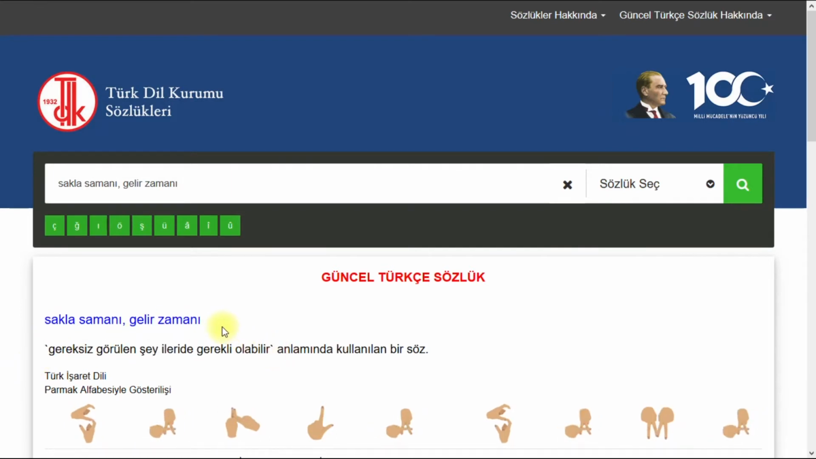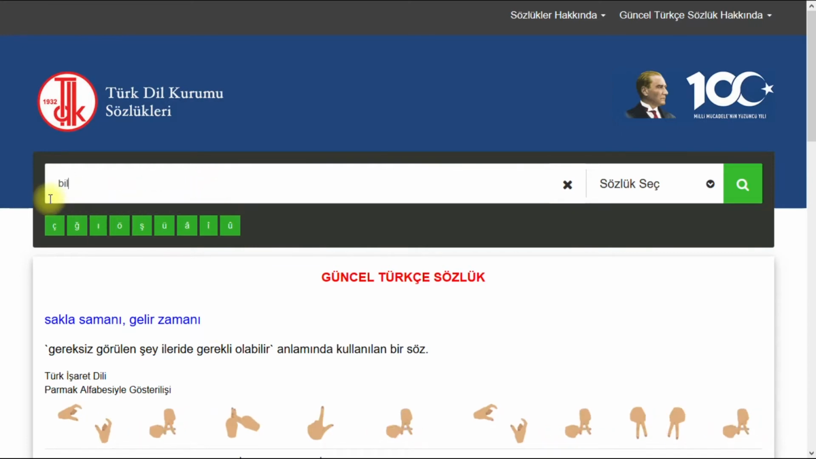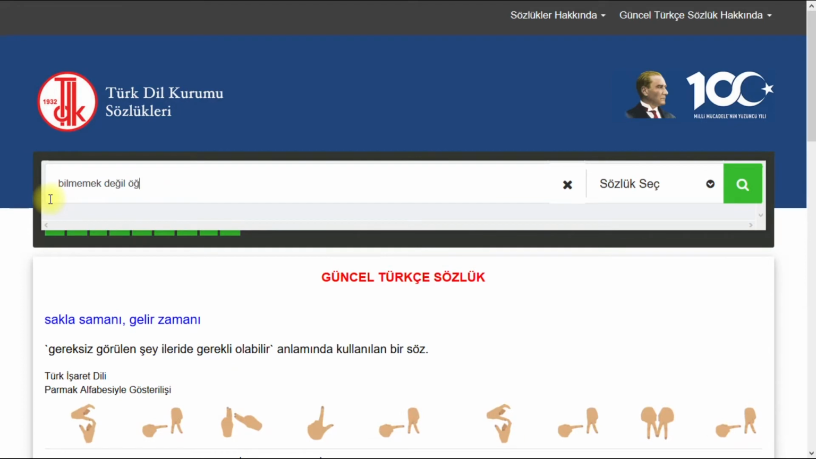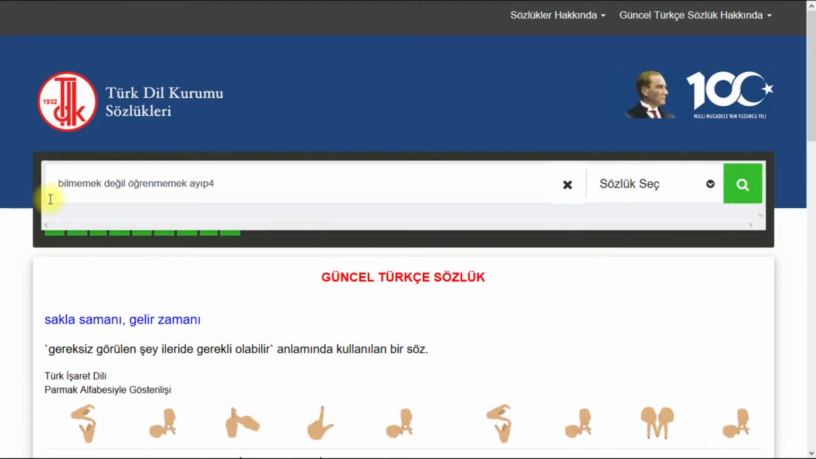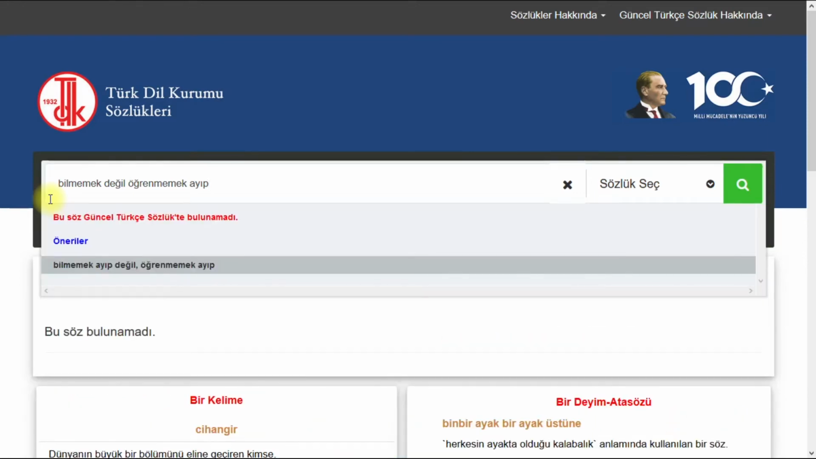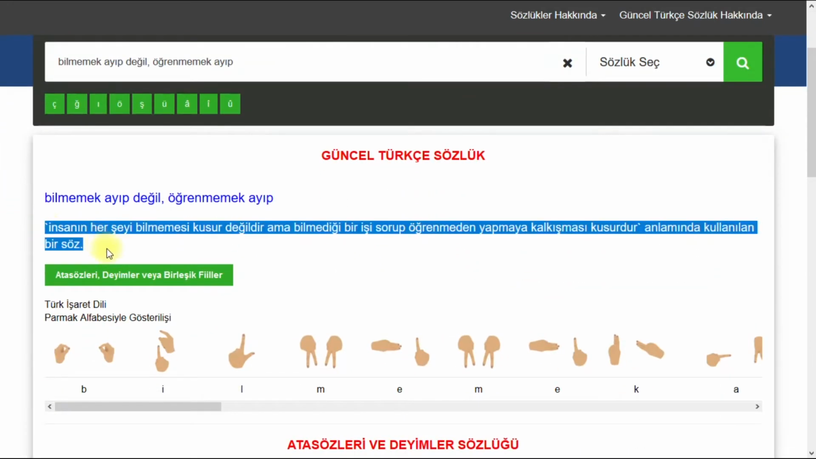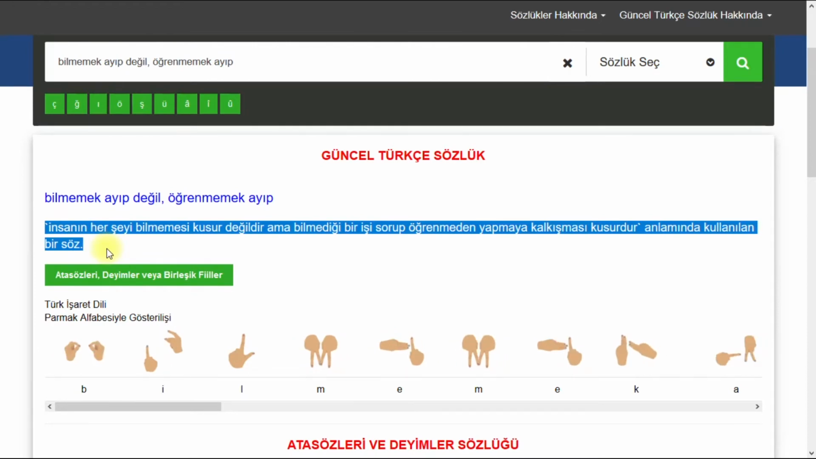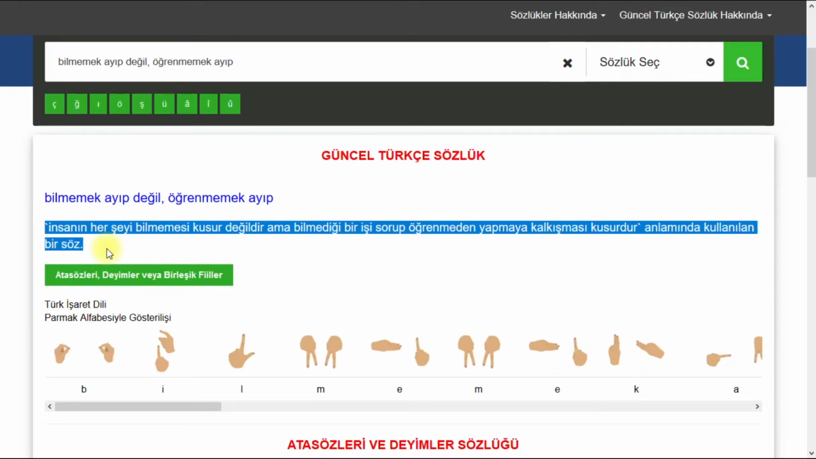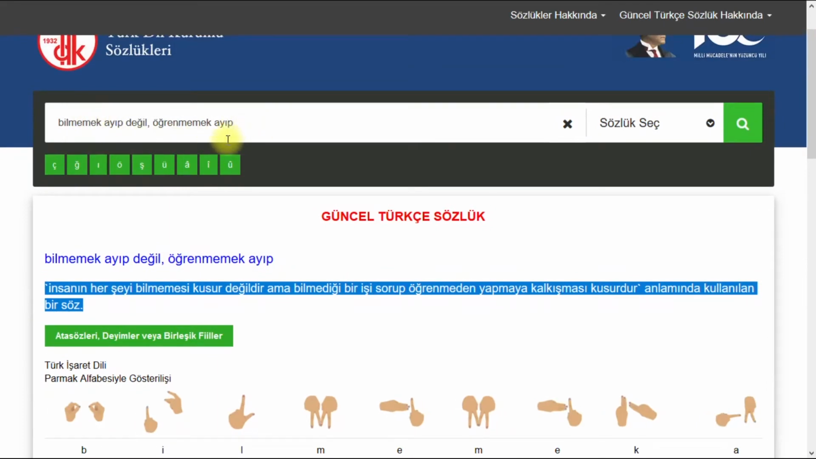So let's search another one like bilmemek değil, öğrenmemek ayıp. Well, it's searched with the comma. Here you can see the meaning of it, but it means it's okay if you don't know, but it is a shame if you don't want to learn at all. So this is the meaning of this proverb.